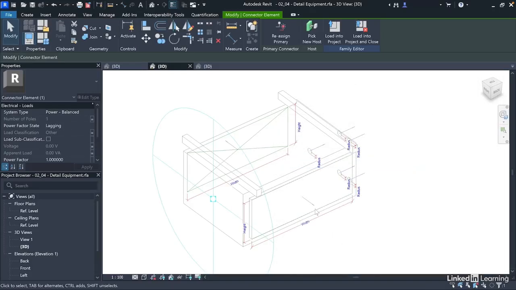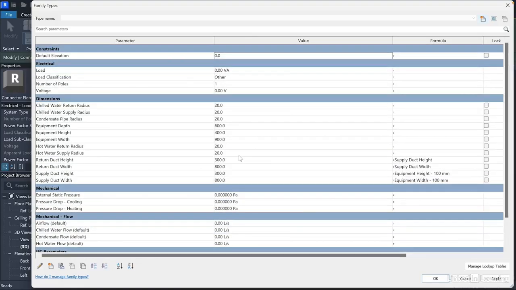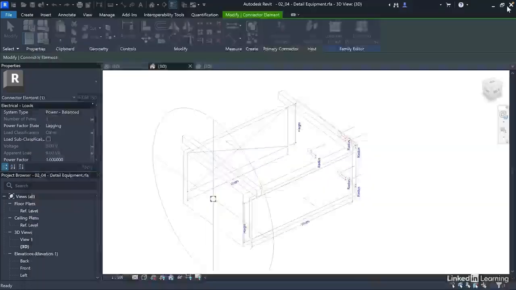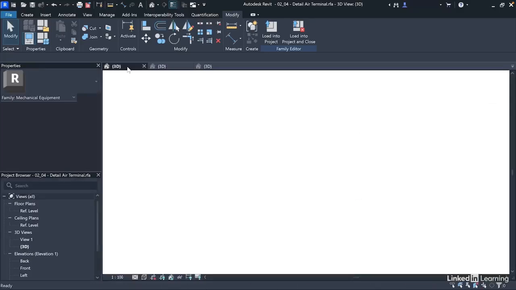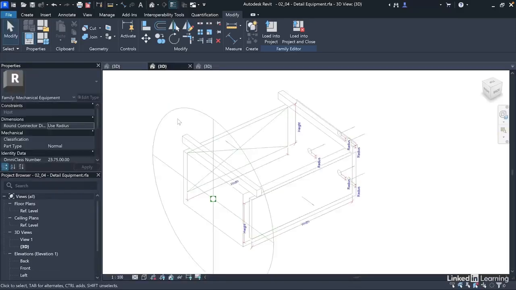So when you finish, you can open the family type dialog and validate that everything is in order. You can even tweak. So you can see we created a whole lot of parameters, some in the previous video, some in this video, and we'll still create some in the next video. So you can tweak these values to make sure that everything works out properly. So that's it. We have configured the connectors and logical systems for the air terminal and the mechanical equipment. So now you can create and modify mechanical Revit families with the correct engineering information.